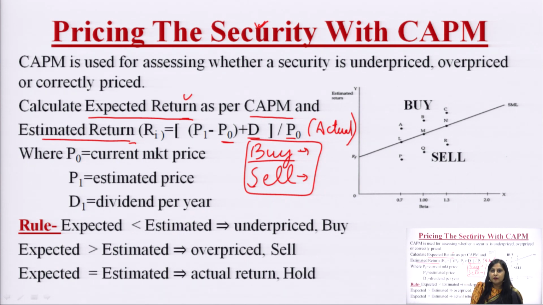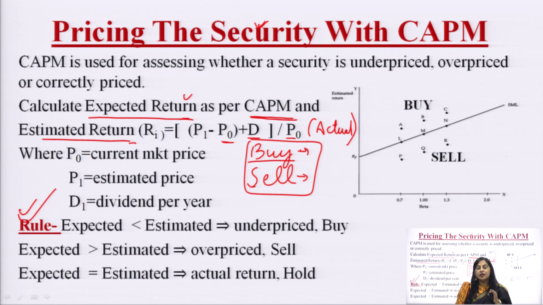By taking the difference of both the prices. It means 110 minus 100, 10 rupees, is the gain on selling, and 10 rupees I have gained as a dividend. So, 20 rupees divided by 100 would be my actual return on the security, and then I have already calculated the expected return as per CAPM. Now, one has to remember this rule. This is a very important rule which is being used.